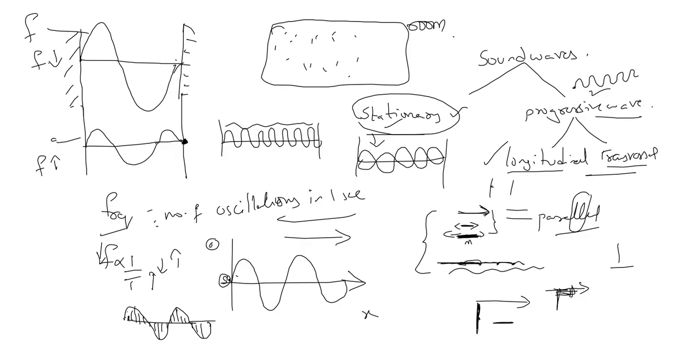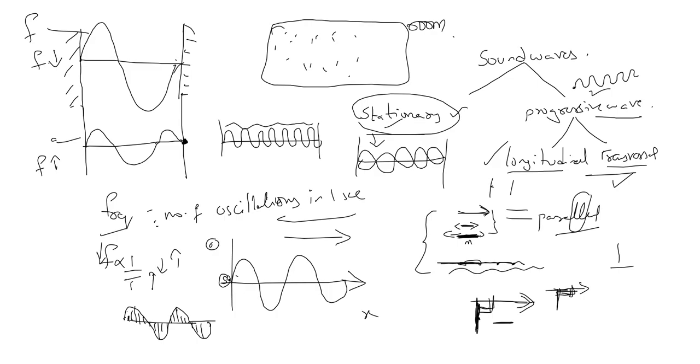Understood? The wave is traveling forward, and the particle is oscillating like this, means perpendicular to the direction, not parallel. Correct? The angle is 90 if I make it. So perpendicular. So if a particle is oscillating perpendicular to the direction of the propagation of the wave, such waves are known as transversal waves.